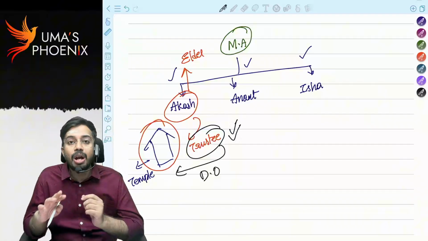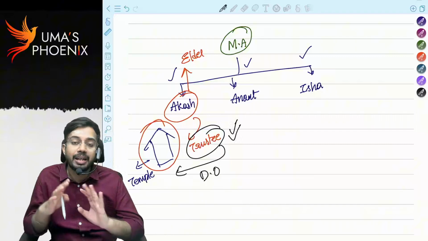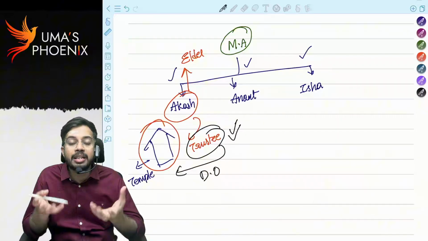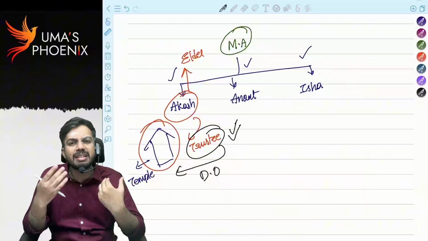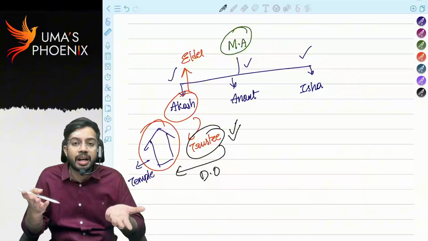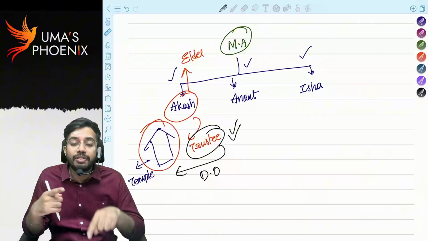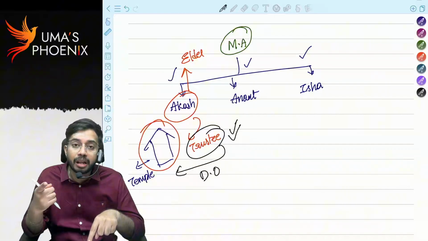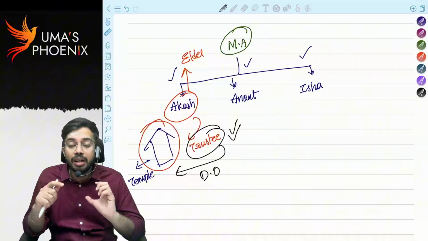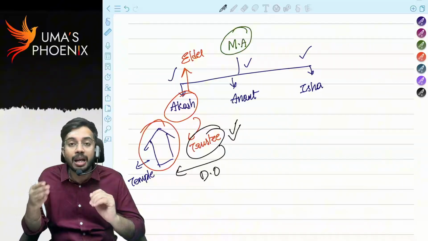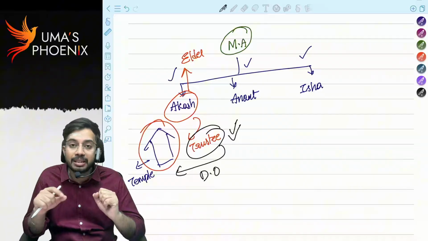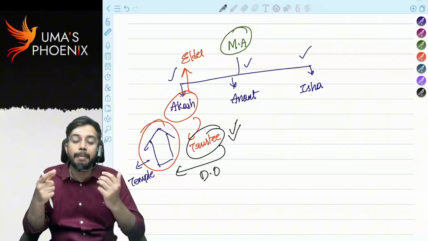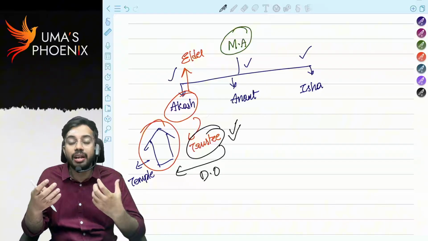See, based on performance of Akash Ambani, temple will run. If Akash Ambani takes care of temple, temple will generate more revenue. If Akash Ambani ignores, temple will not generate any revenue. That means revenue of temple is depending upon the overseeing of operations by Akash Ambani. So that's why whoever the trustee is there for impartial estate, he will be considered as deemed owner. Whatever the efforts that he keeps, based on that he is going to get rental income.